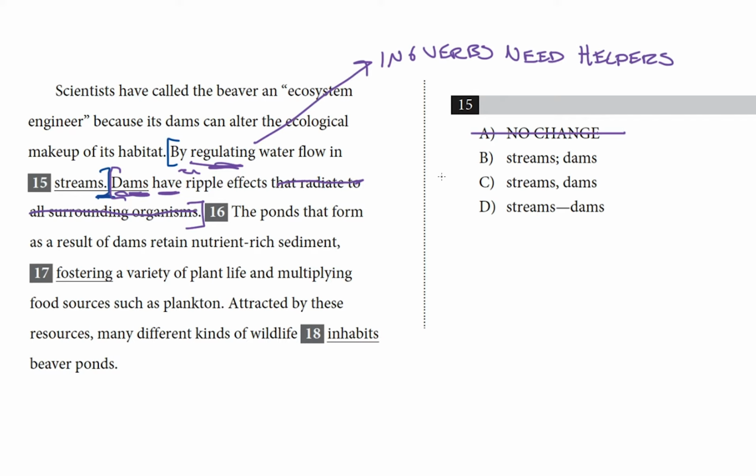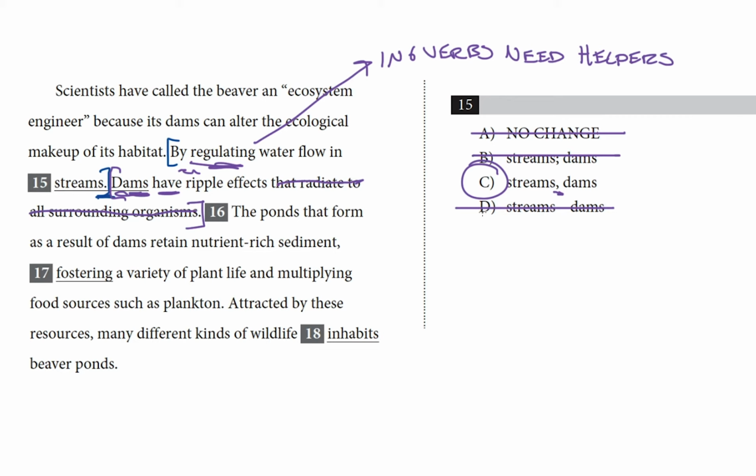See, now that I know what I'm looking for, this goes relatively quickly. We can cross that one off as well. Choice C, though, a comma, well, that would be just fine. Right? I bet that's our answer. It's separating that introductory phrase from the rest of the sentence. I think that's the answer, but let's make sure. Choice D is an em dash, and when an em dash is used to connect two ideas like this, it has to follow an independent clause, which it doesn't. So we can cross that off and land on the one piece of punctuation that doesn't result in a sentence fragment, the comma. Choice C is our answer because it's the only choice that doesn't leave us hanging.